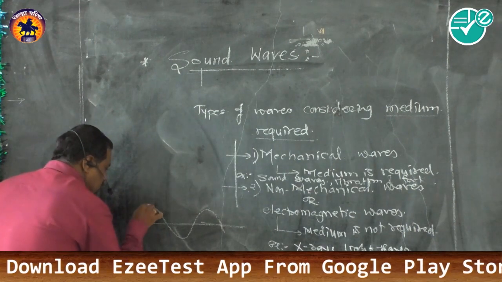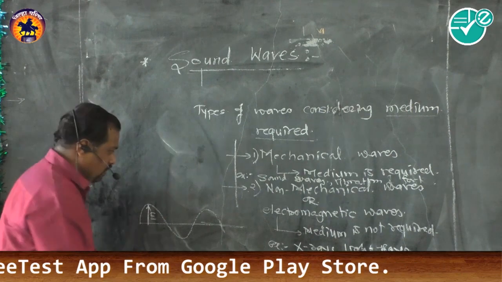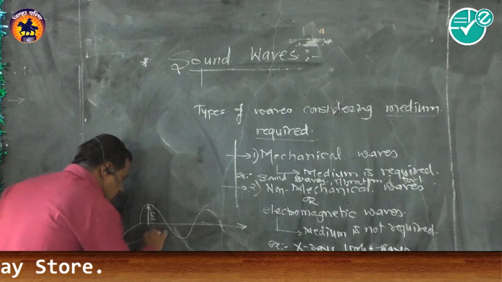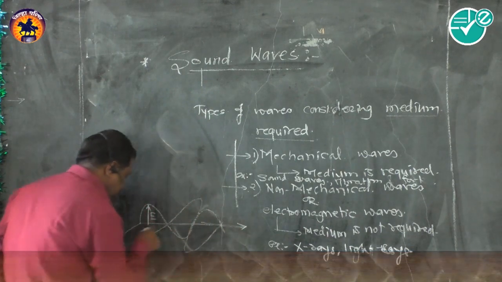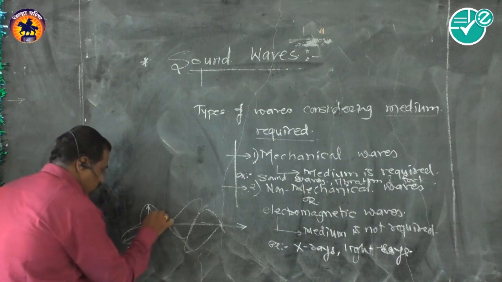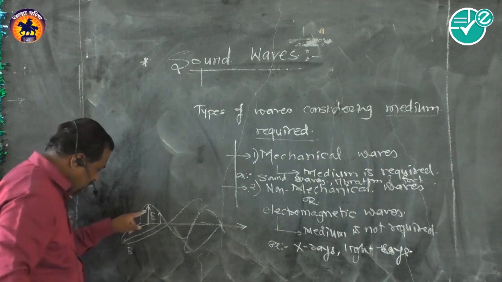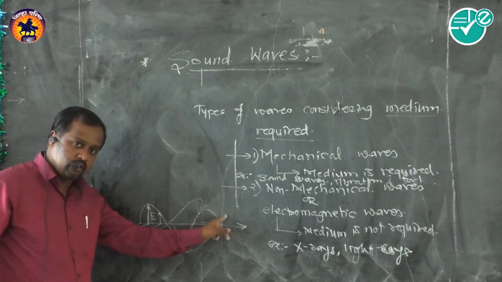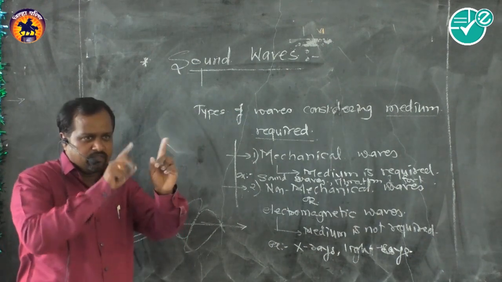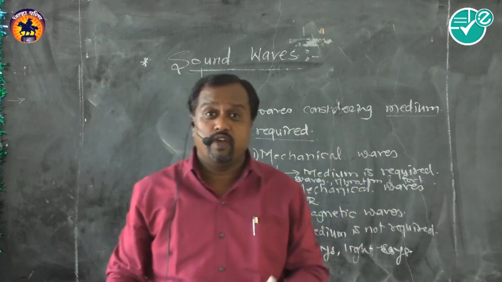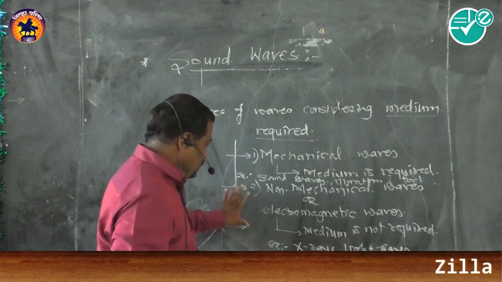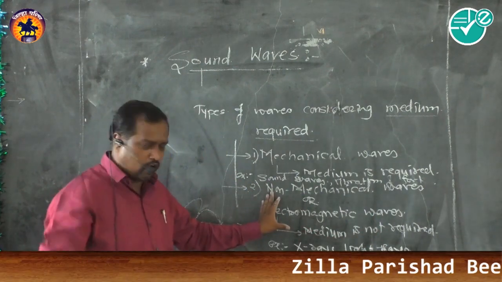Suppose this is the electric field, and this is the direction of propagation of the wave. Then there is another, called the magnetic field. The electric field and magnetic field are perpendicular to the direction of propagation. Then how is it transferred? The electric field produces a magnetic field, then the magnetic field produces an electric field. Likewise the wave is transferred, and it is very fast. As we know, the speed is equal to the speed of light. So these are the non-mechanical waves we deal with in the optics section.